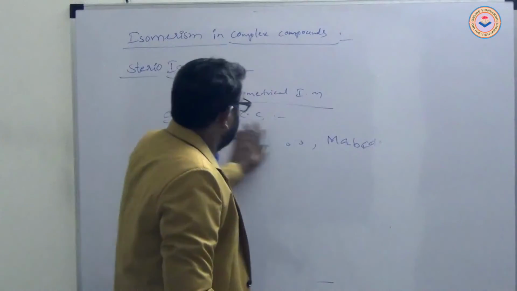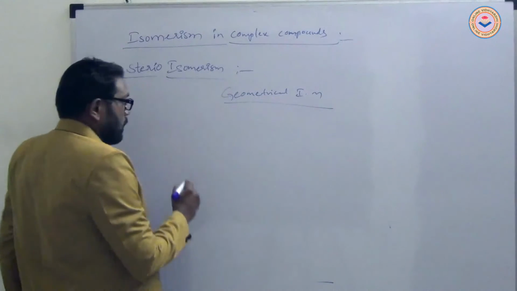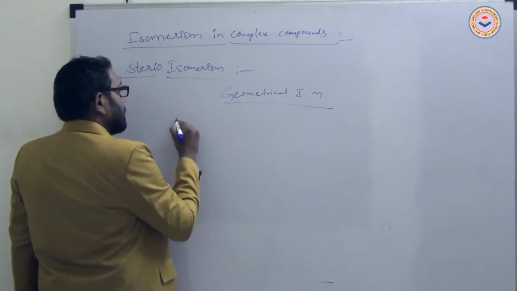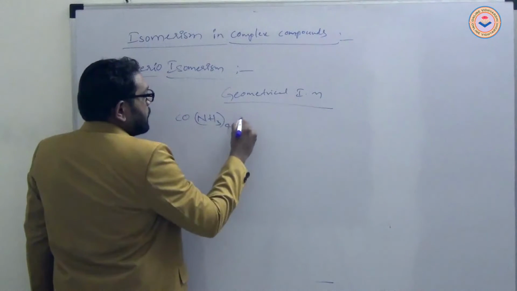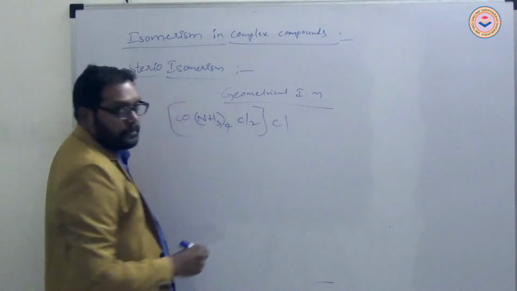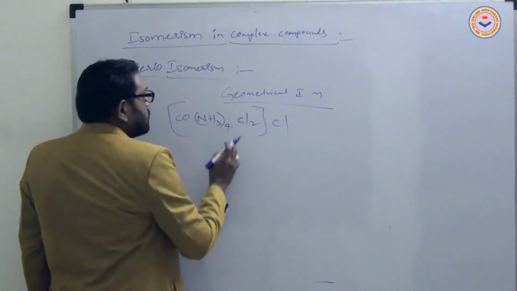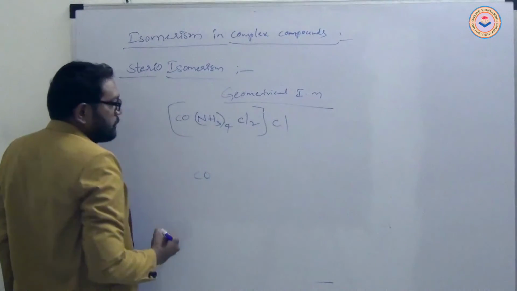One example for geometrical isomerism in octahedral complex compounds is cobalt with tetraamine dichloride. In this, geometrical isomerism is in cis-trans form.